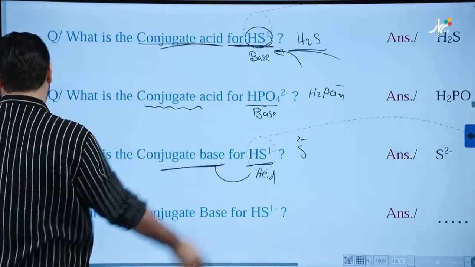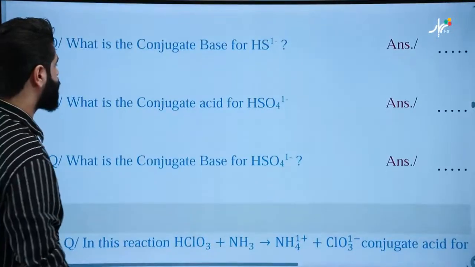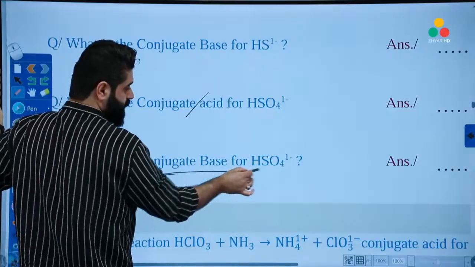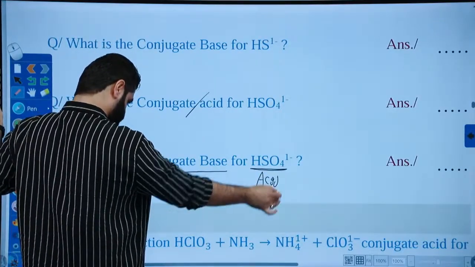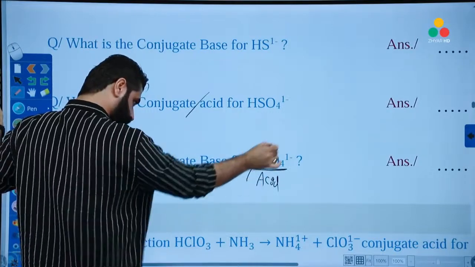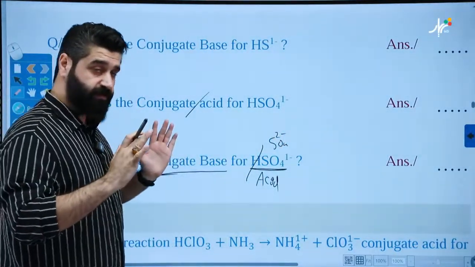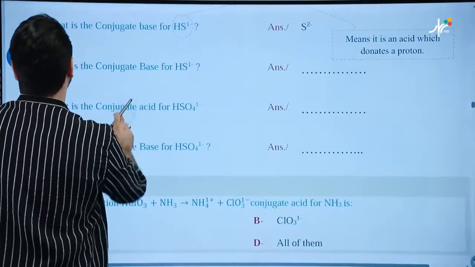Conjugate base for this, they are totally the same questions. These two, I'll leave this for you. What is the conjugate base for this one? Good. Conjugate base, so this must be acid. If it's acid, remove one proton, will become SO4 negative 2. Easy? Good? Nice.